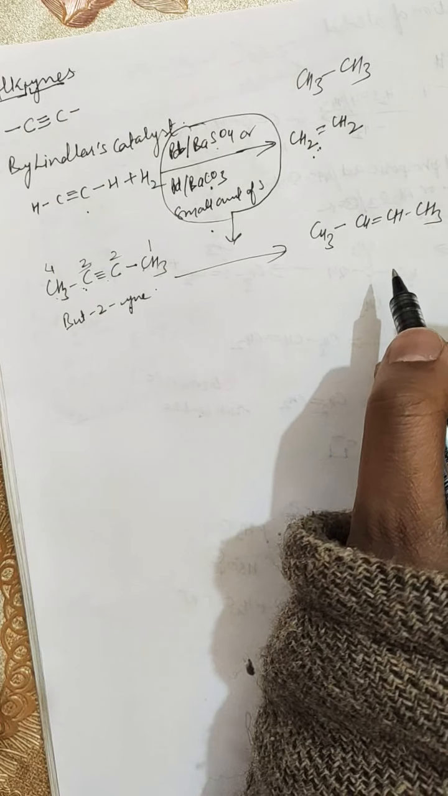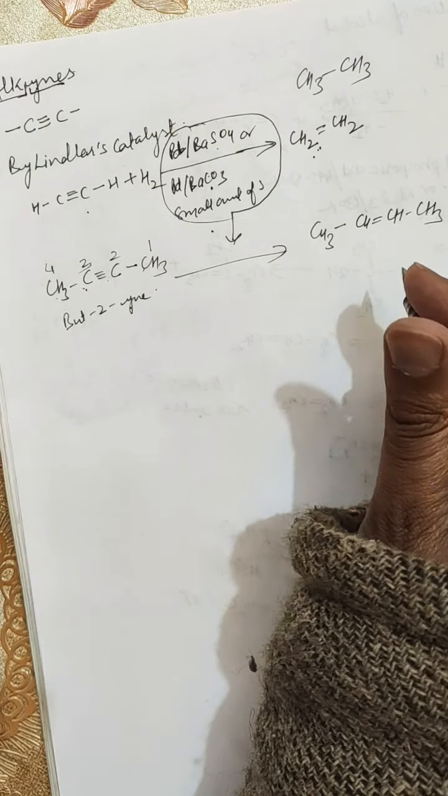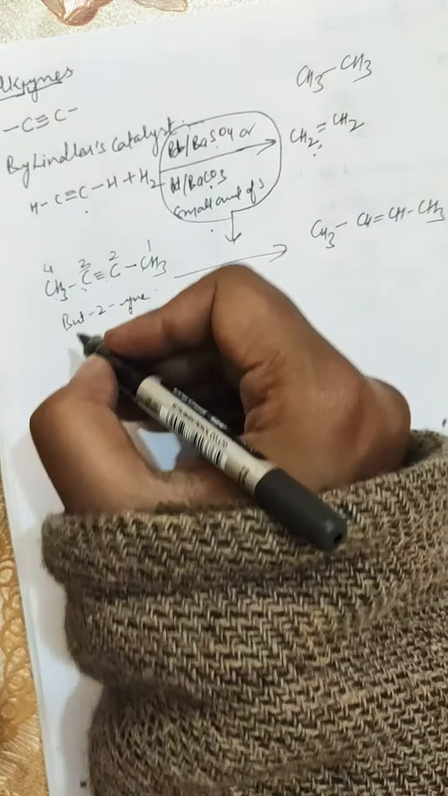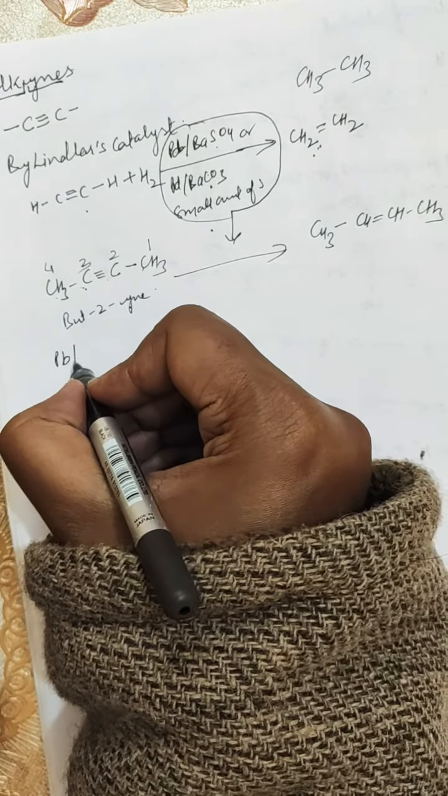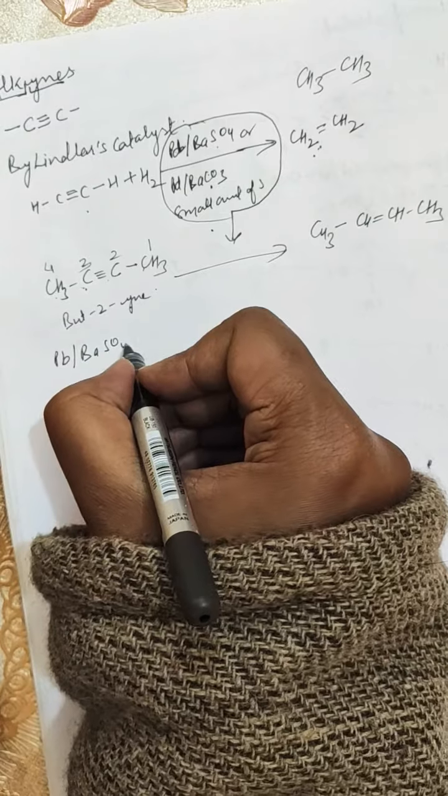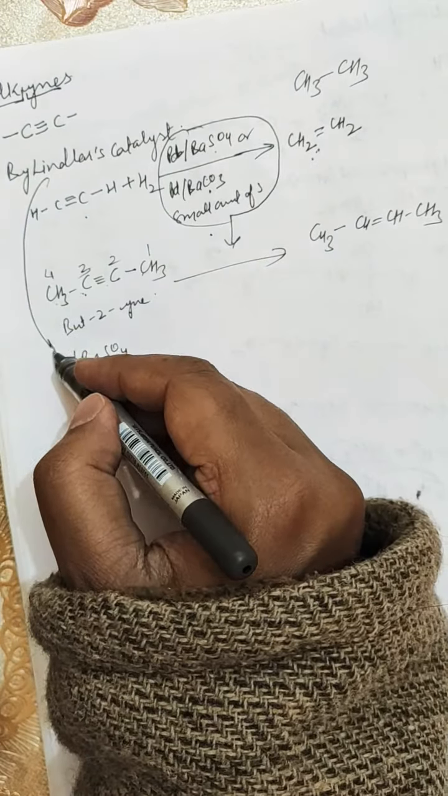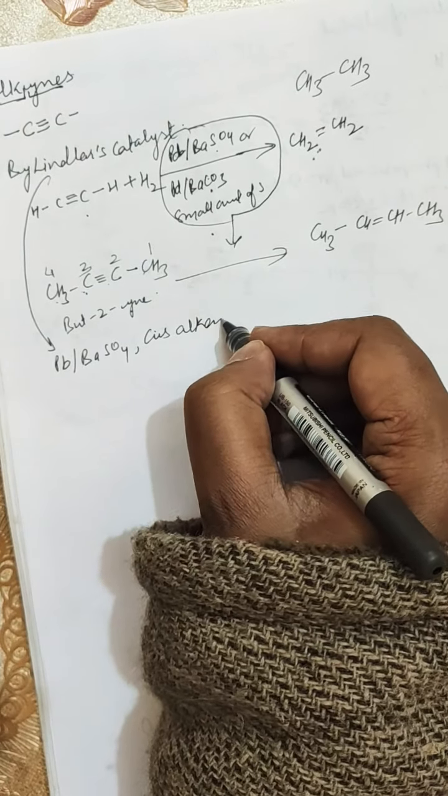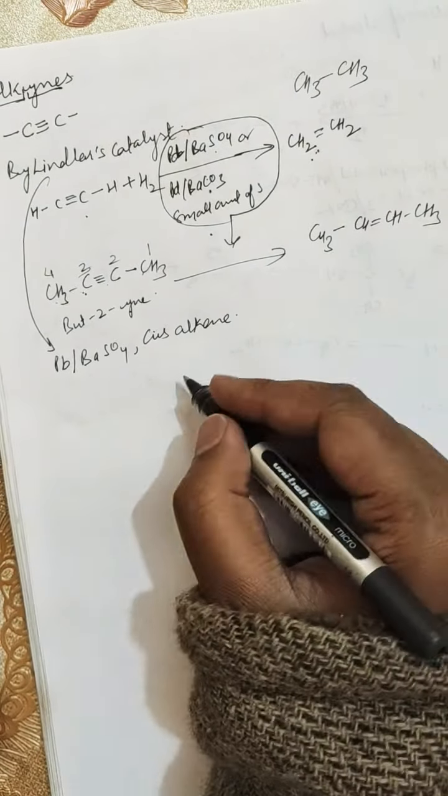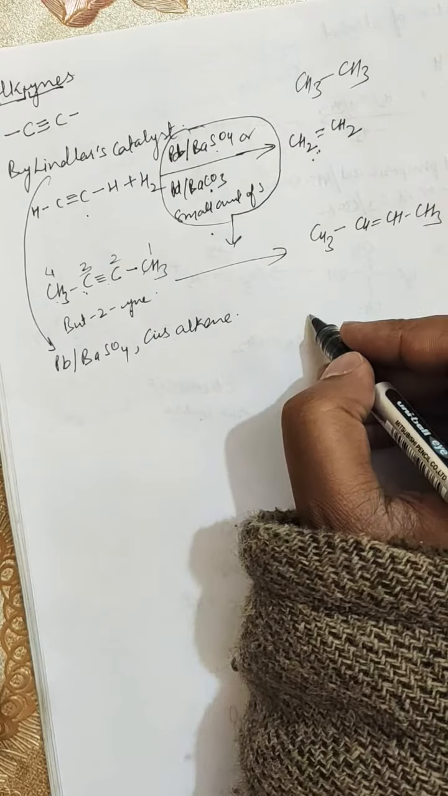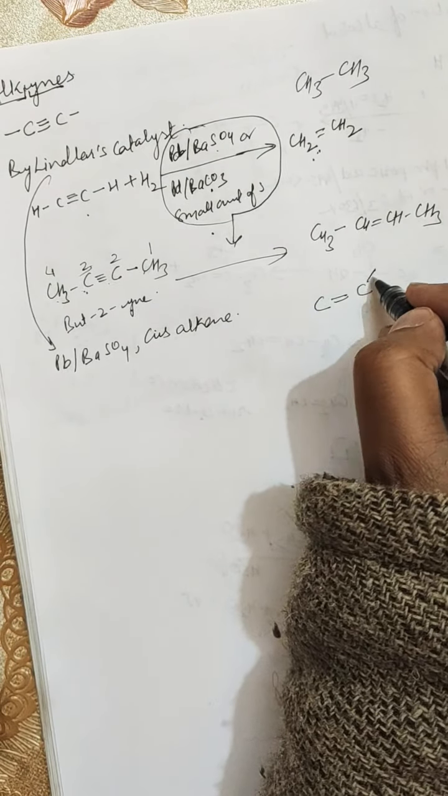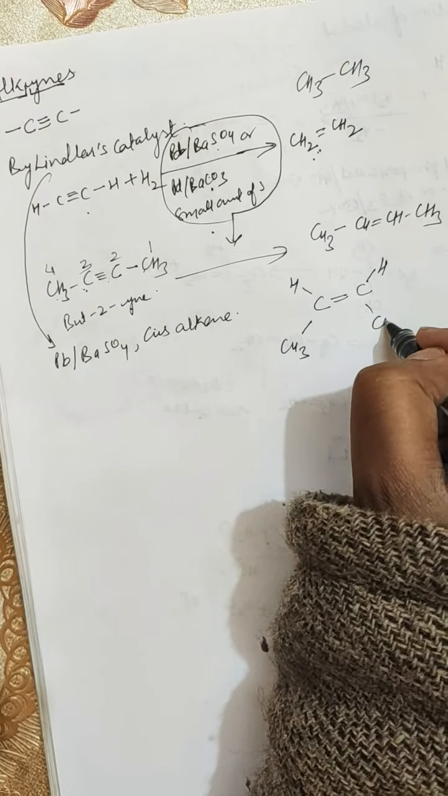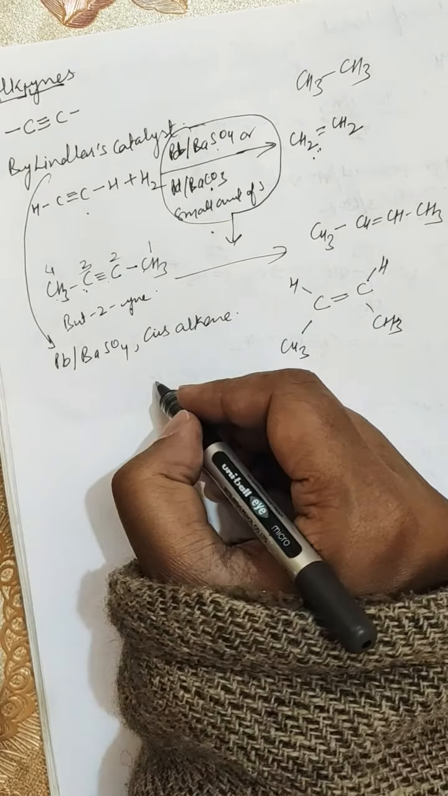So the main point to be noted here: the above reaction always gives a cis isomer, and palladium barium sulfate is called the Lindlar catalyst, and the product is always a cis alkene. Cis alkene means that if you write this structure in the form of stereochemistry, cis means that the same groups are on the same side.